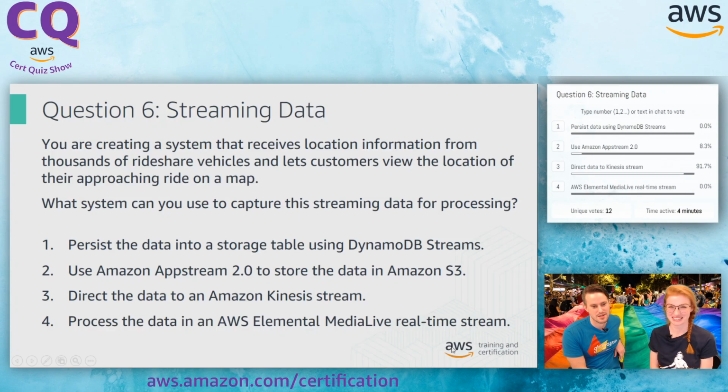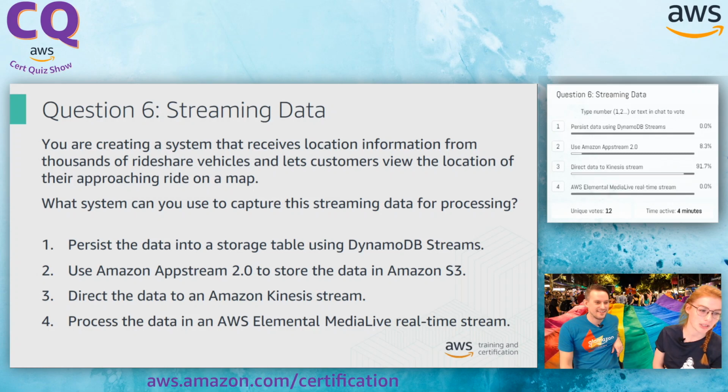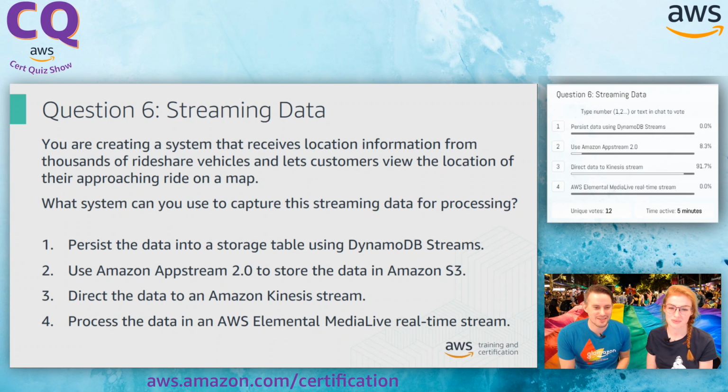Number 4 is process the data in an AWS Elemental MediaLive real-time stream. Oof, that's a mouthful. Quick shout out to Mechanism online. I noticed John was a bit slow to that one, so thank you. Continue, number 4. Sure. So again, I think this is using the word stream, and it does indeed have to do with streaming.